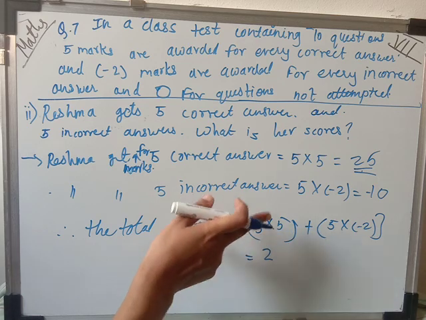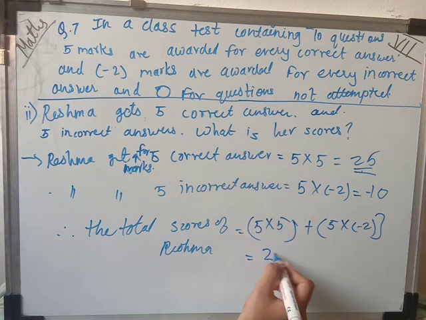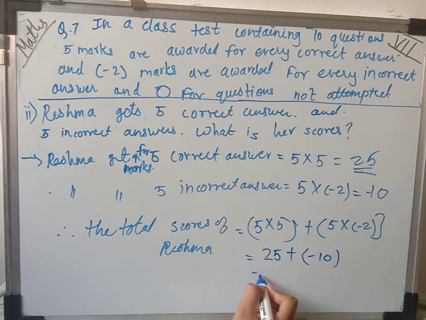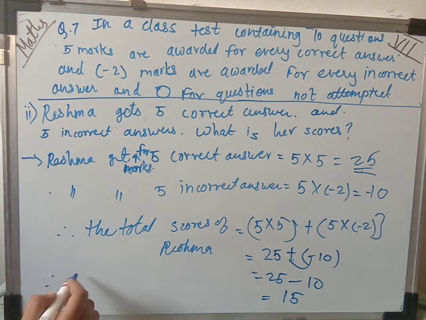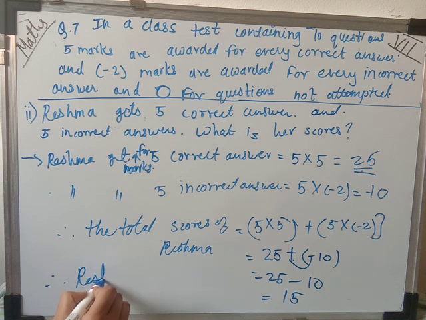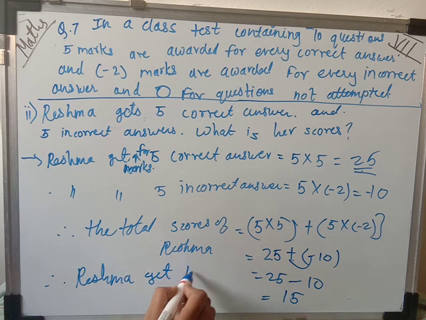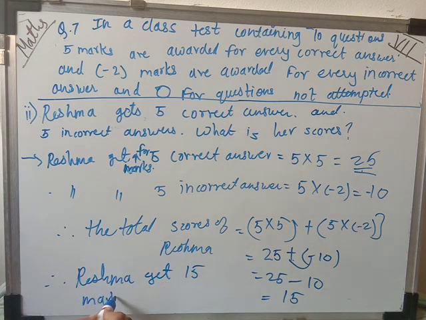So 5 times 5 is 25, plus 5 twos are 10, so -10. Plus and minus sign become minus, so 25 minus 10, and the total score of Reshma is 15. So therefore Reshma gets 15 marks in class test.